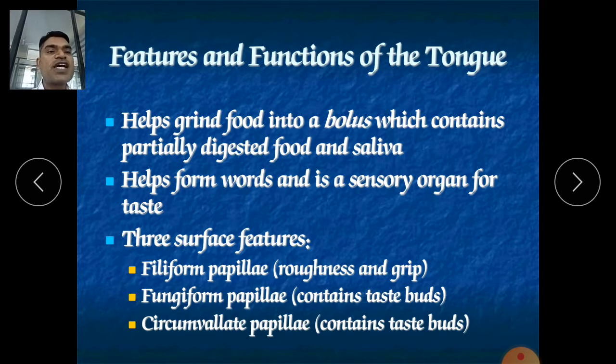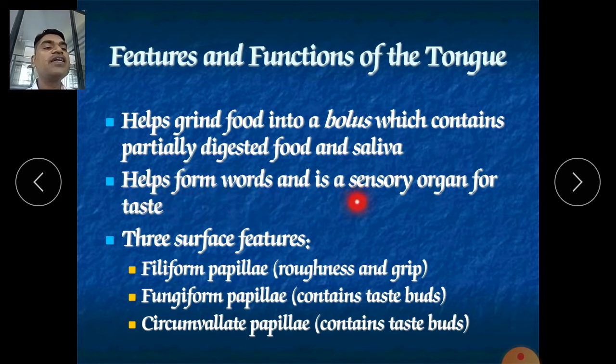Now, features and functions of the tongue. It helps grind food into the bolus. Bolus is the mass of our food. It is the semi-solid mass of our food that is ready for swallowing. It is called bolus, which contains the partially digested food and saliva, because saliva has already been mixed into your food and it has been transformed into a mass. It is called bolus.